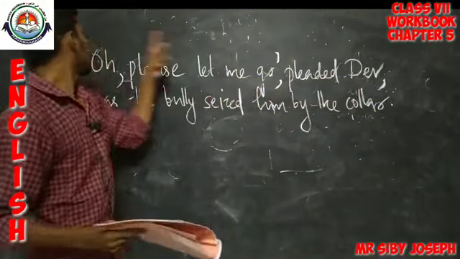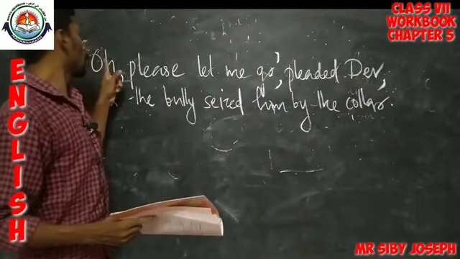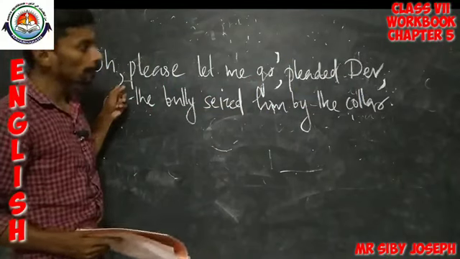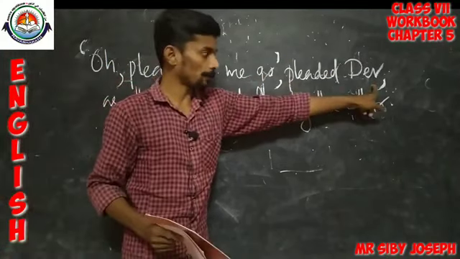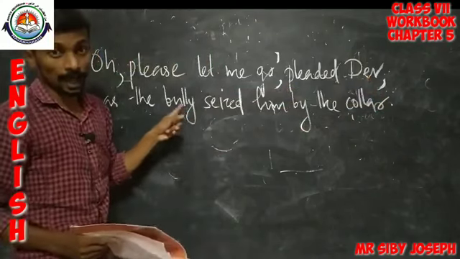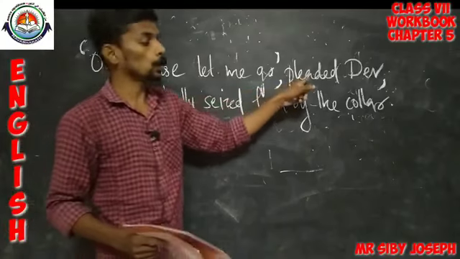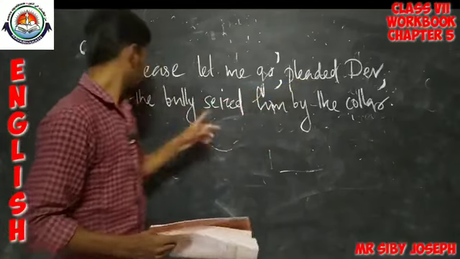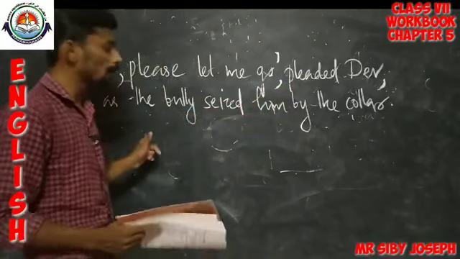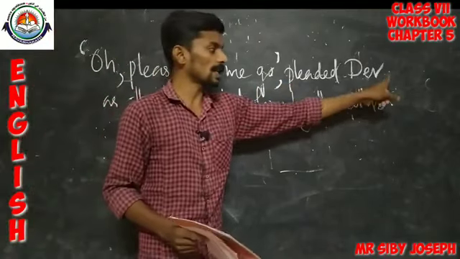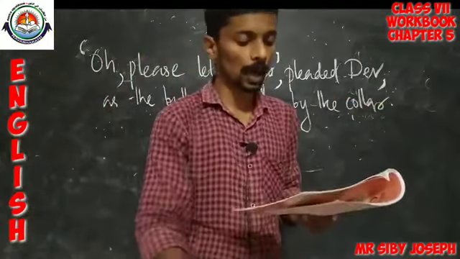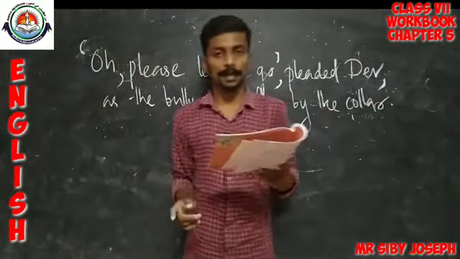So, that should be in single inverted commas. Then O is an exclamatory thing. So, after that there should be a comma. Then pleaded Dev. And after this, it is speaking about what made him make such a request. That is given here, as the bully seized him by the collar. So, that should be separated from the rest of the sentence by a comma. So, this is the right punctuation here. In that way you have to complete the third sentence.